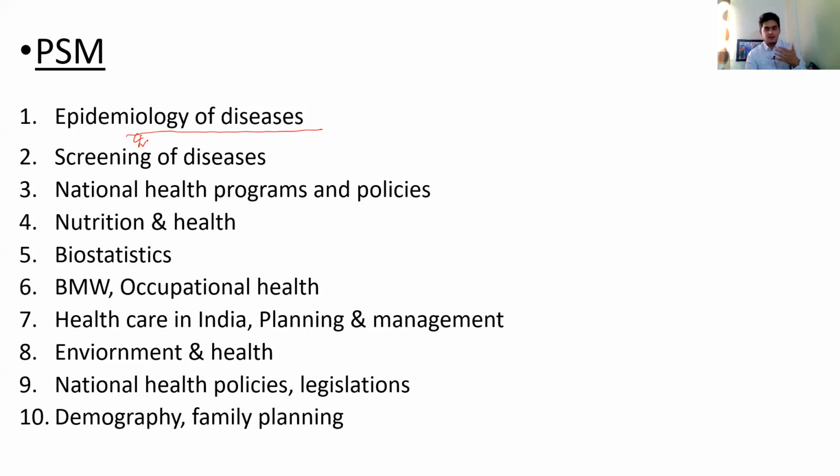Then there is a graph, a timeline of the disease, showing when to apply the screening test. In a lot of exams you'll have this kind of question. That is why these two form the most important part of PSM. So whenever you start your reading, start with these two: epidemiology and screening of a disease.